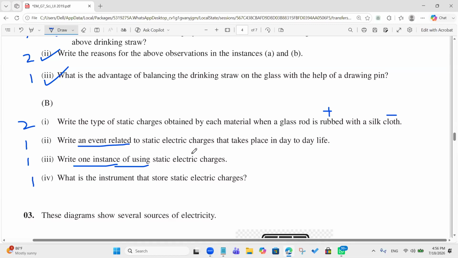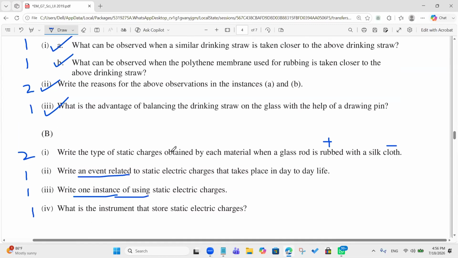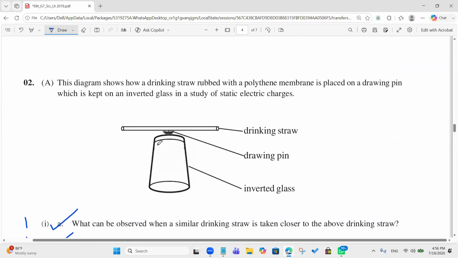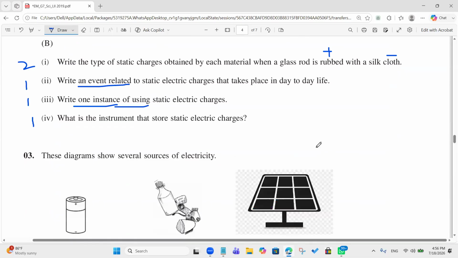Okay, wait a minute. For this one, the advantages also will give you 2 marks. Now check your marks here. Check your total marks. You can write like this. You can draw a box, and it's 11 marks out of 11. So this is question number 2.